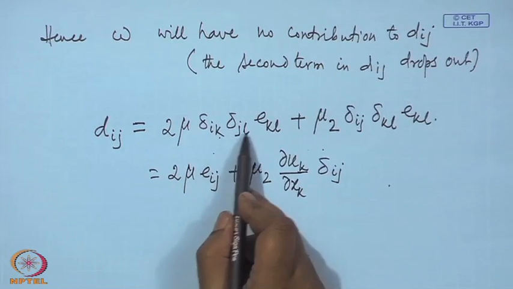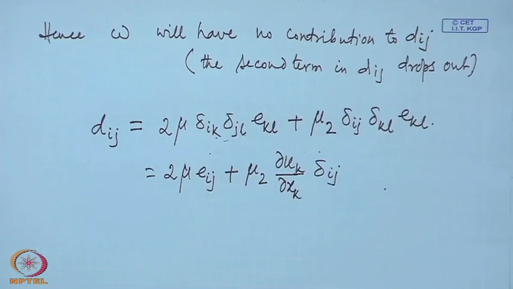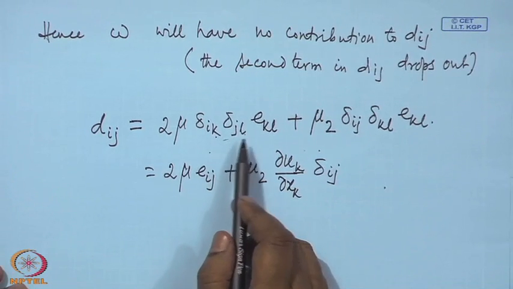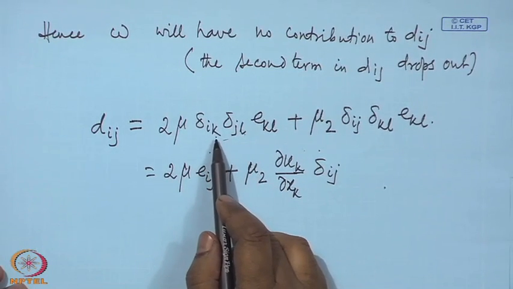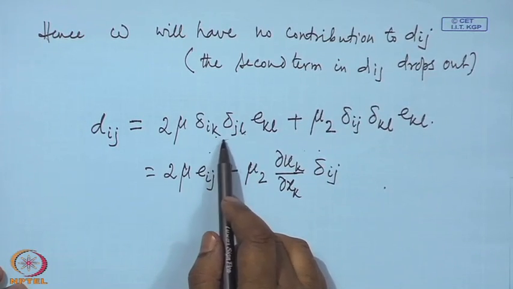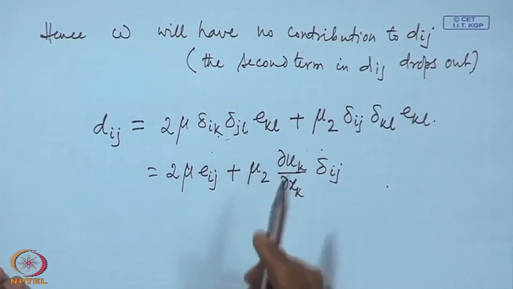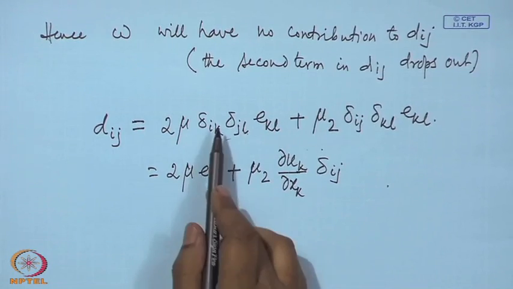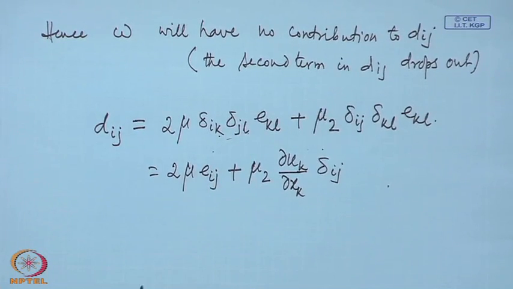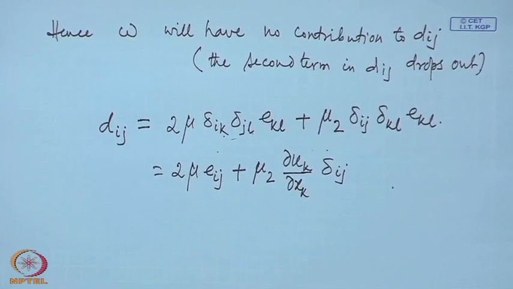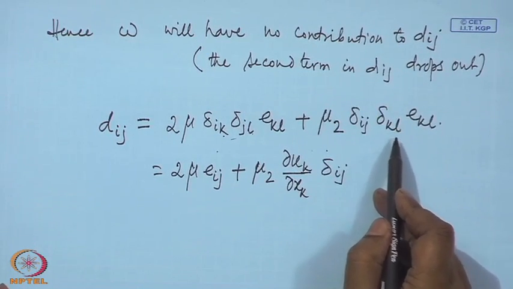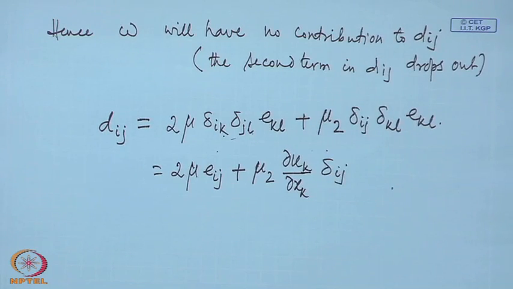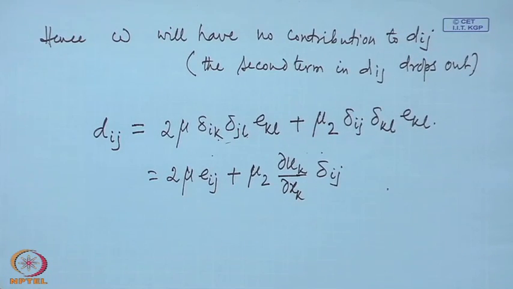See, in these, k and l are repeated indices. So, if you go on writing the term for different values of k and l, of course, in the 3 dimensional case k and l become 1, 2, 3, both k and l can be 1, 2, 3. So, if you carry out that product and the values of the delta are either 0 or 1, the result will be this, and same thing, this will become this. Okay. This is now the deviatoric stress tensor.